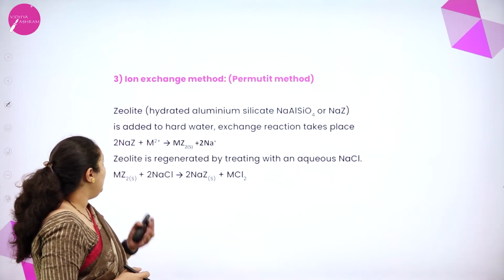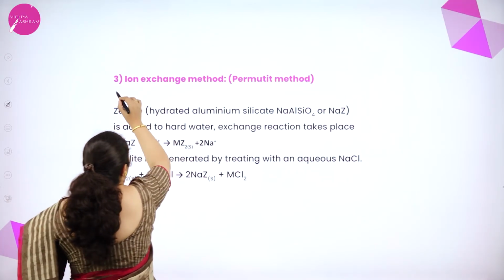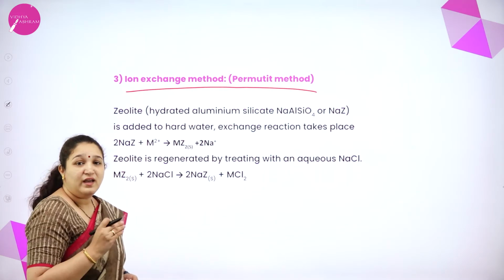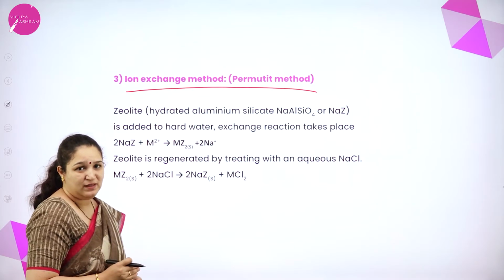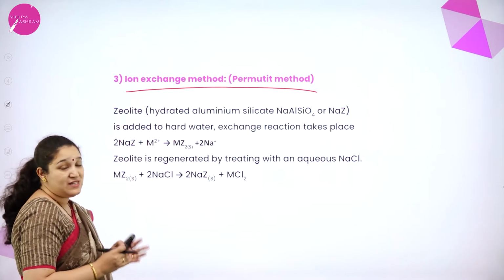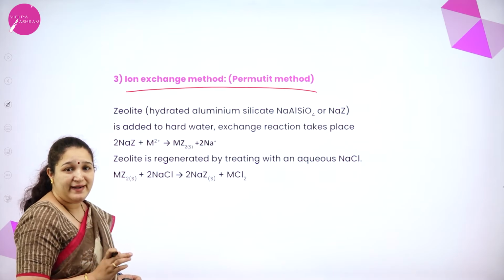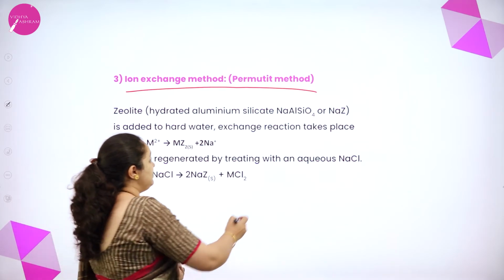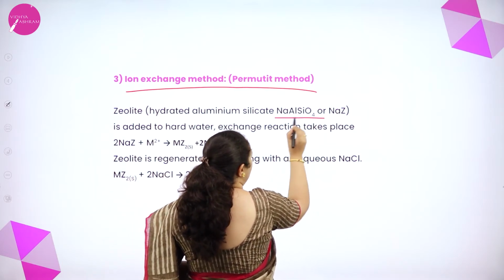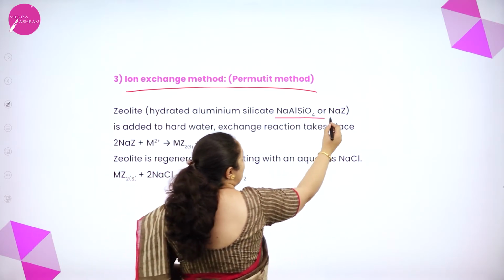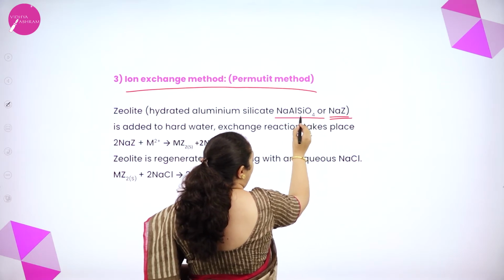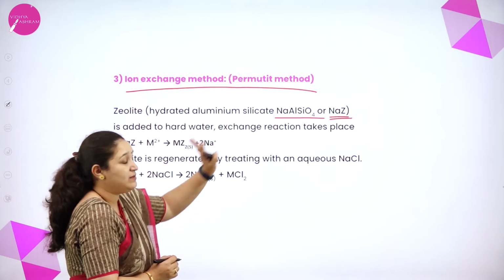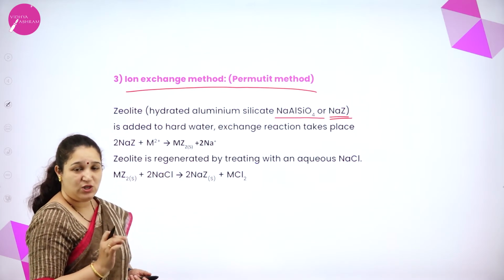Next, we are going to the third method called ion exchange method or permutit method. In ion exchange method, zeolites are added into hard water. Now what is zeolite? It is sodium aluminium silicate, or we can write it as NaZ, and Z is AlSiO4. So hydrated aluminium silicate is called zeolite.